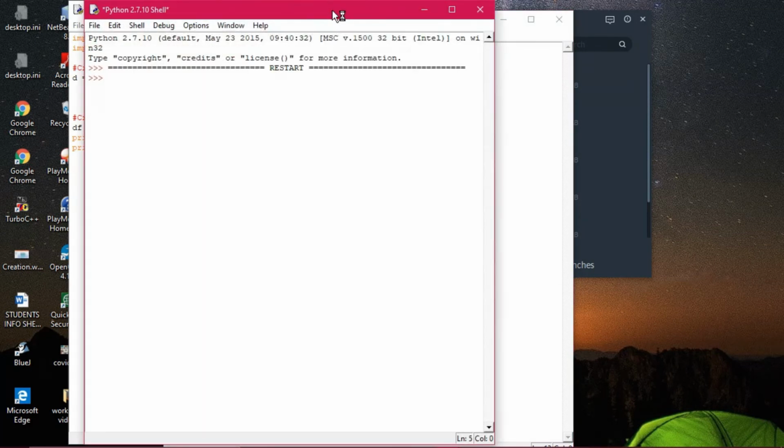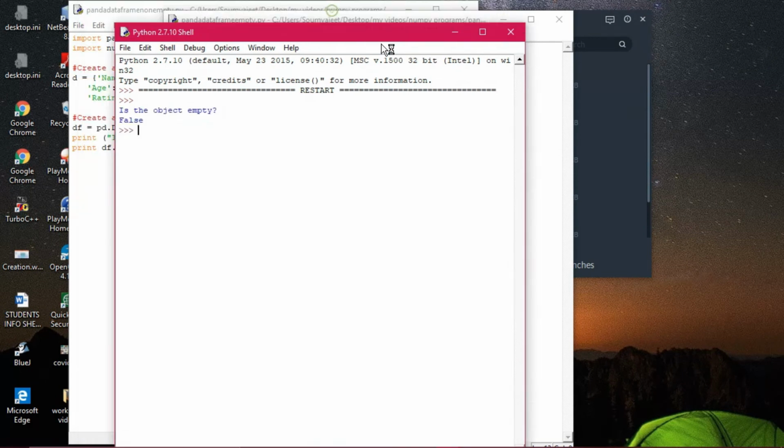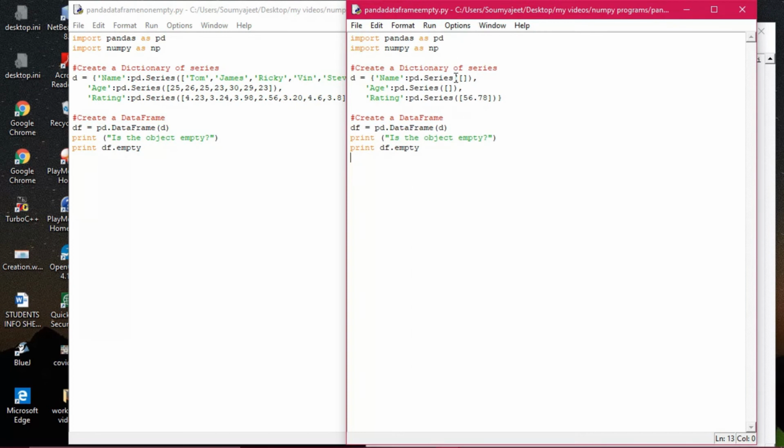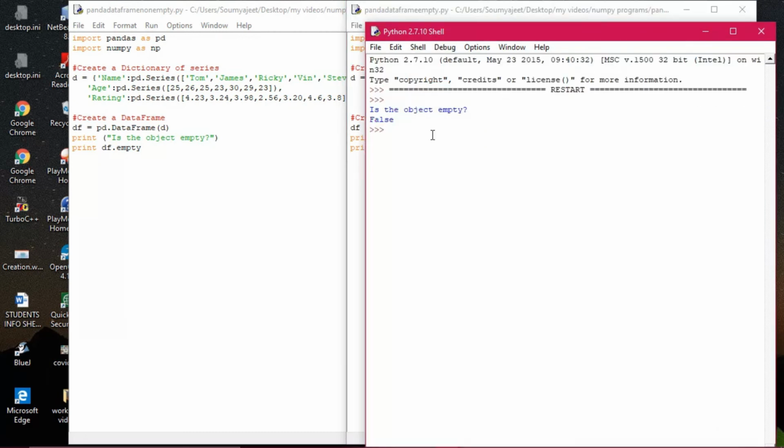In the previous programs we have data here and out here, but some of the series are empty and at least one data is there, so even though the object is partly empty, it is returning you false.